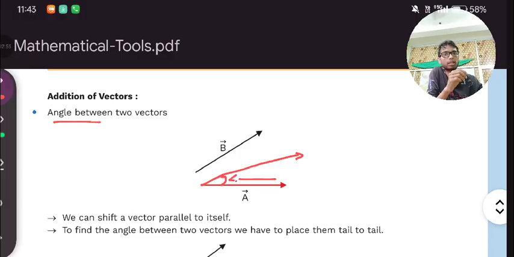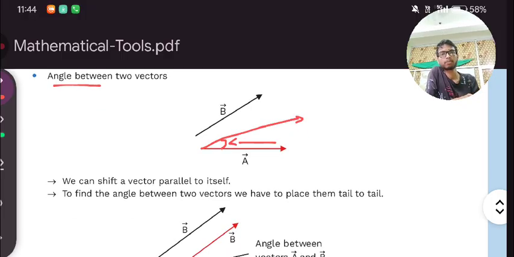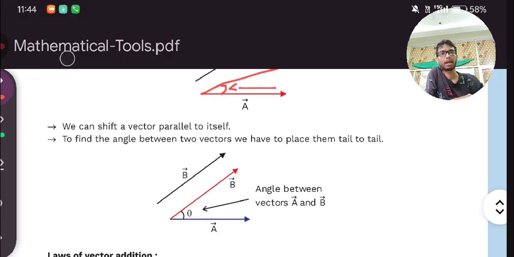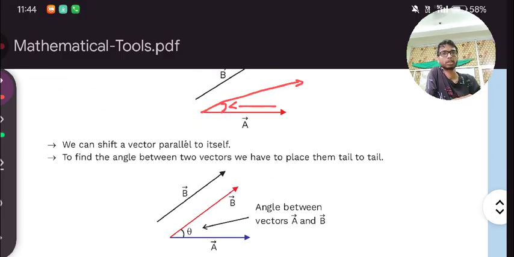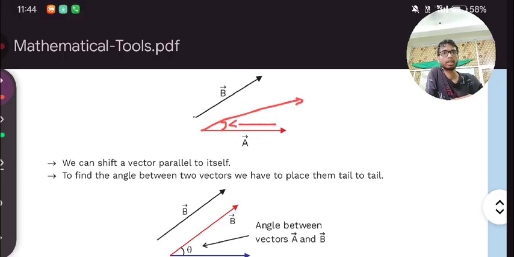We will get the angle between two vectors when the tail of one vector and the tail of the other are placed together. We can shift a vector parallel to itself. The direction will not change, but it can be shifted to get an angle.